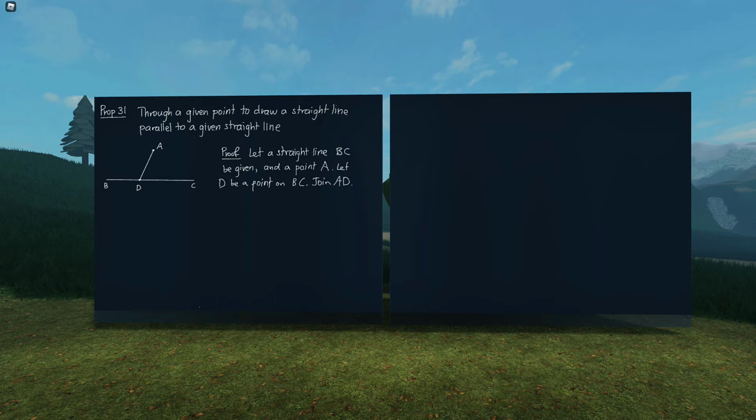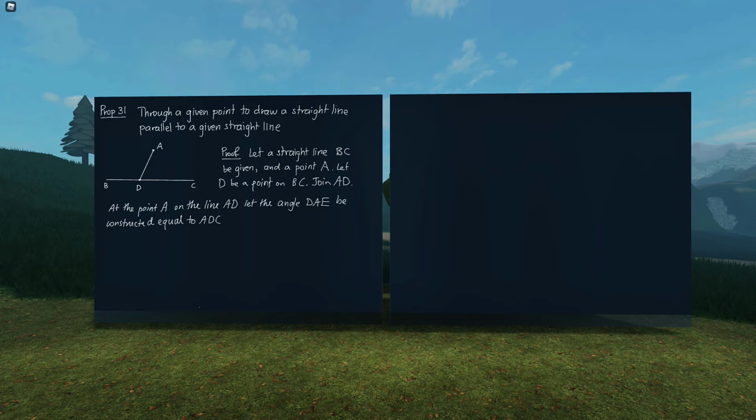Okay, now here's where we actually do something. So at the point A, on the line AD, let the angle DAE be constructed equal to the angle ADC.